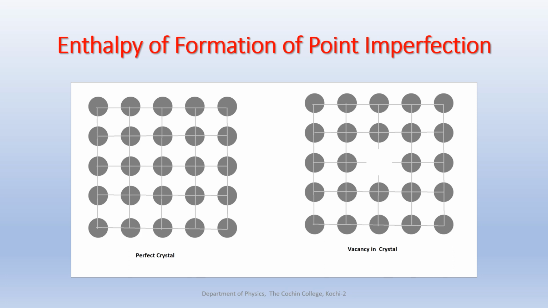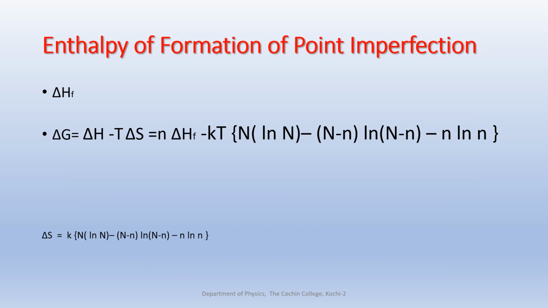So what is enthalpy of formation? It is the work required to be done for creating a point imperfection. It is represented by delta HF, and it is normally expressed in a unit kilojoule per mole. Why is work required?